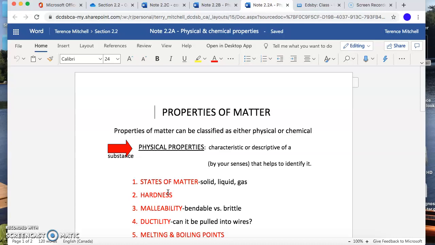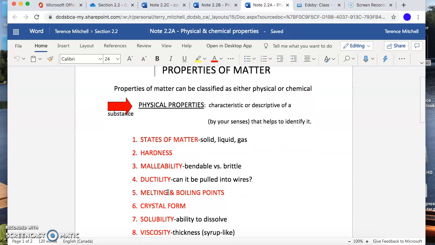Ductility is along the same lines. Can you pull it out into wires? So can you pull copper, aluminum out into long, thin pieces? Absolutely you can, with a machine, of course. Can you pull glass out? No. Can you pull a piece of wood and make it longer? No, absolutely not. If you could invent a machine that could do that, you'd be a hit in the construction industry for every carpenter who has ever cut a piece of wood too short. But most things are not malleable or ductile. Metals are. Melting and boiling points, the crystal form of it.